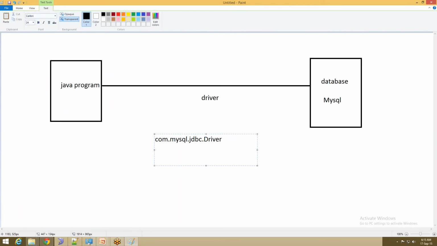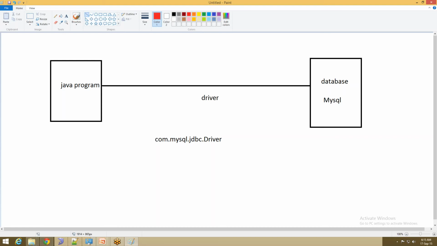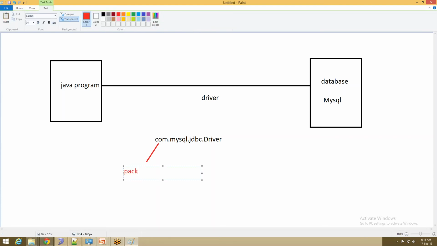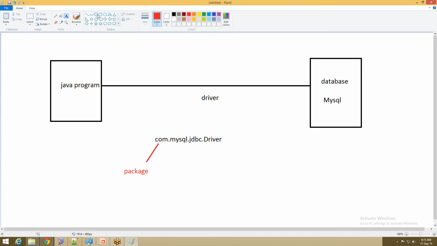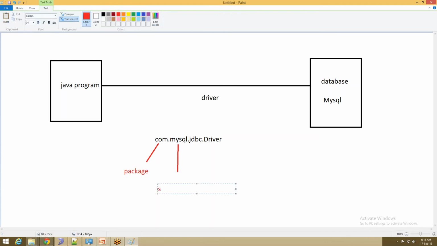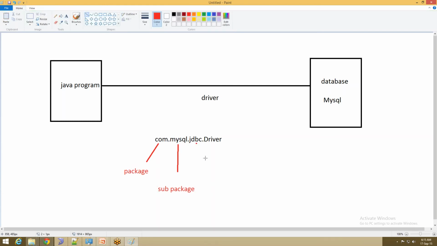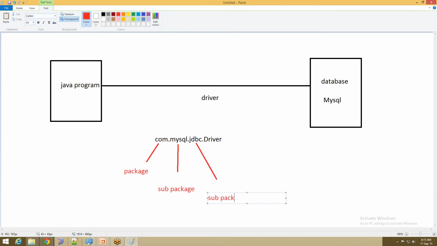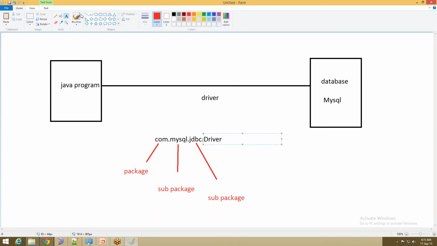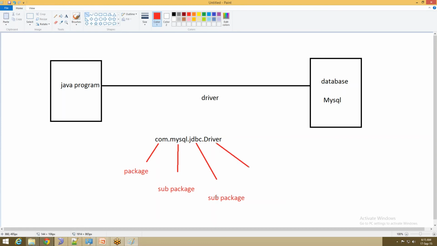This is nothing but my driver, and in this driver, com is said to be a package, MySQL is said to be a sub package which is present in com, JDBC is again said to be a sub package, and at last what you are able to see in capital letter is said to be a class which is present in JDBC.